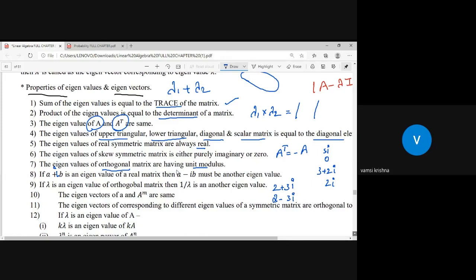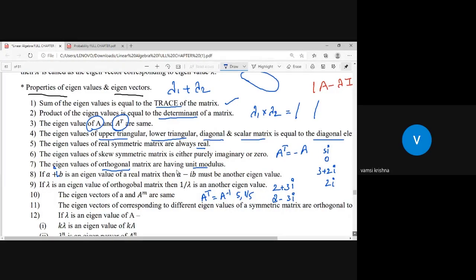Okay, next point. If lambda is an eigenvalue of an orthogonal matrix, then 1 by lambda is an eigenvalue of A inverse, and it will be another eigenvalue. What is an orthogonal matrix? A transpose is equal to A inverse. If it is like this, for this matrix, one eigenvalue is 5. Then lambda 1 is 5, and lambda 2 must be 1 by 5. That is the meaning of this property.